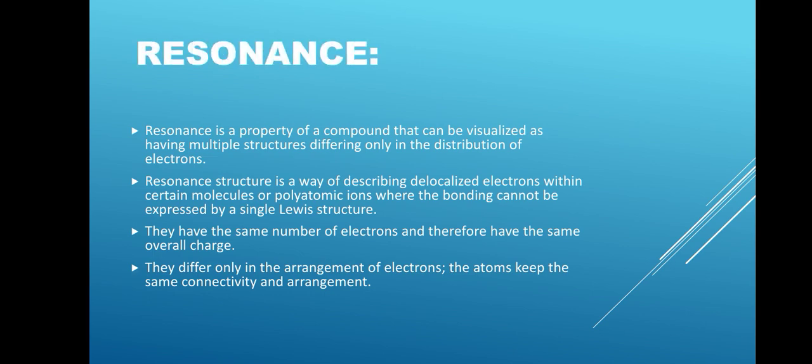Resonance. Resonance is a property of a compound that can be visualized as having multiple structures differing only in distribution of electrons. Resonance structure is a way of describing delocalized electrons within certain molecules or polyatomic ions where the bonding cannot be expressed by a single Lewis structure. They have the same number of electrons and therefore have the same overall charge. They differ only in the arrangement of electrons. The atoms keep the same connectivity and arrangement.